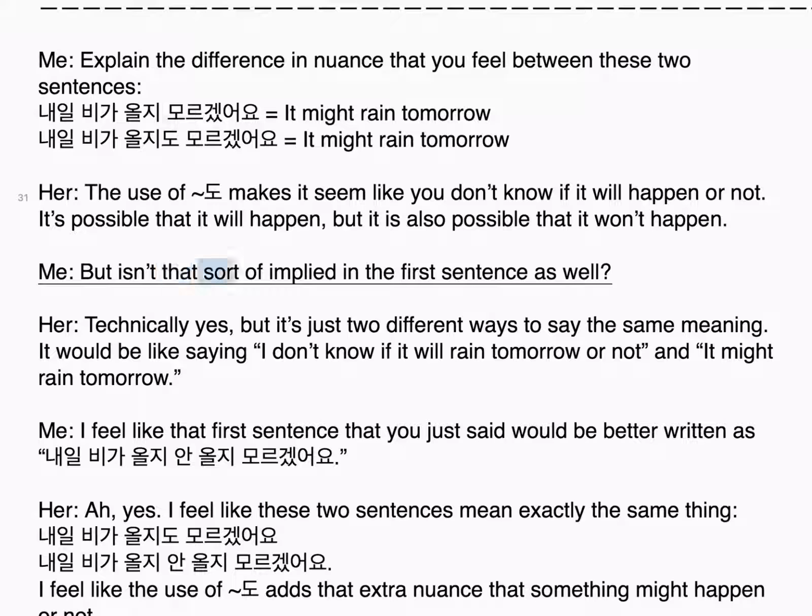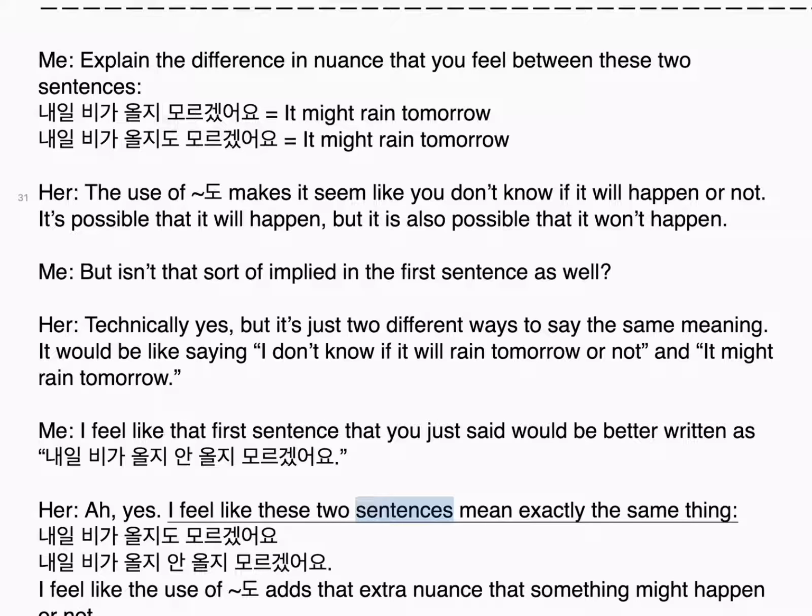Me: But isn't that sort of implied in the first sentence as well? Technically yes, but it's just 2 different ways to say the same meaning. It would be like saying I don't know if it will rain tomorrow or not and it might rain tomorrow. Me: I feel like that first sentence that you just said would be better written as 내일 비가 올지 안 올지 모르겠어요. Her: Ah, yes.